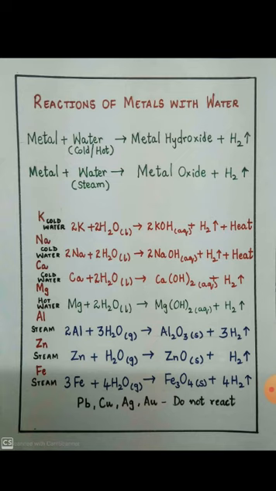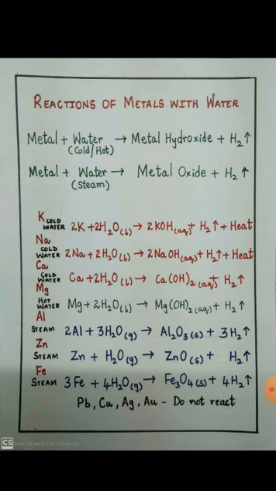Comparatively less reactive metals like aluminium, zinc, and iron react with steam to form the respective oxides. The only difference is that when metals react with cold or hot water, you get metal hydroxide and hydrogen gas. When metals react with steam, we get metal oxide plus hydrogen gas.